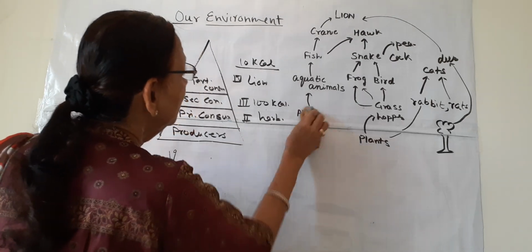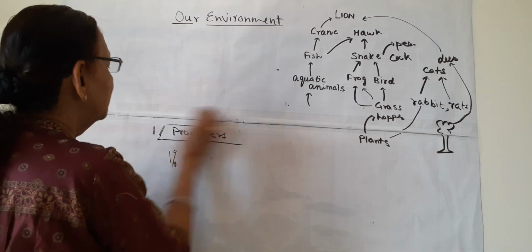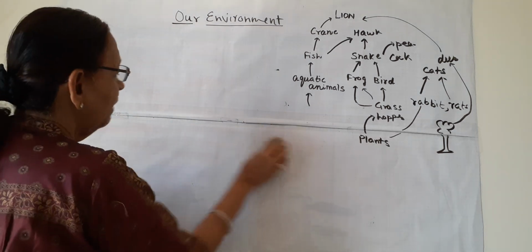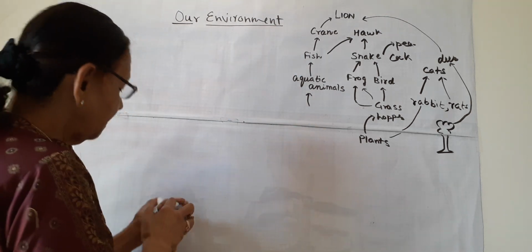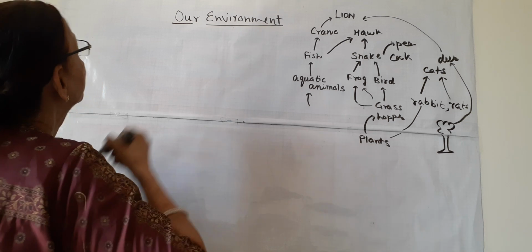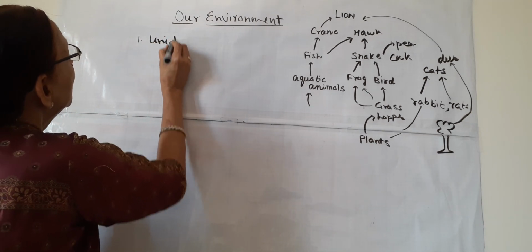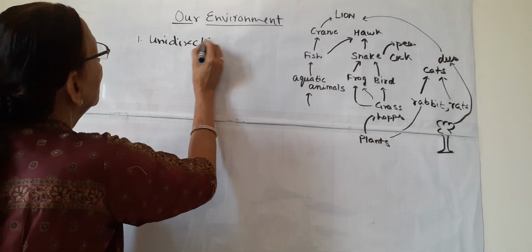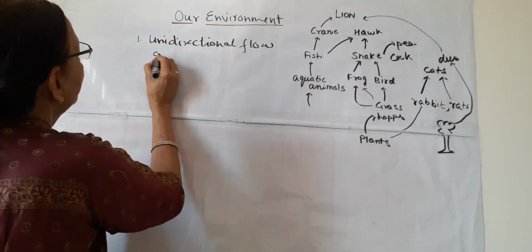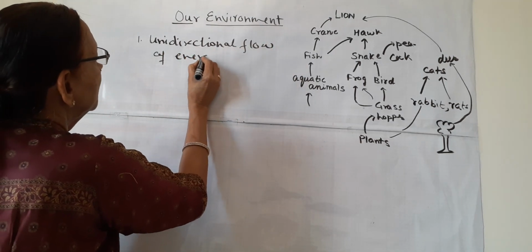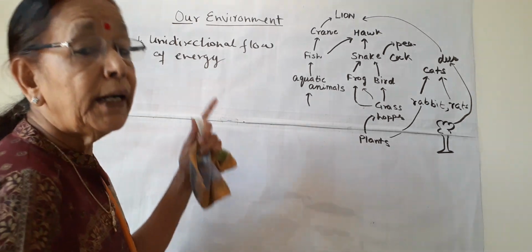We can learn two important things from this transfer of energy. One is unidirectional flow of energy. That is, energy flows in only one direction.